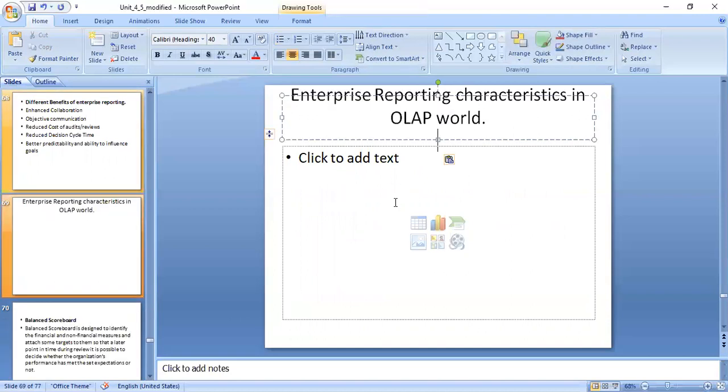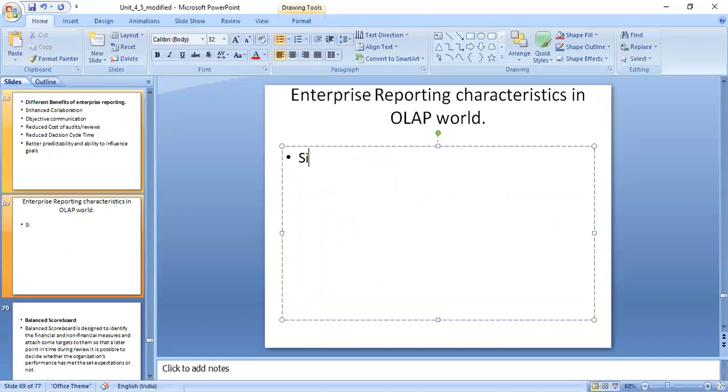Here I can mention the different characteristics, the first being single version of truth. Can anyone tell me what a single version of truth is? I had given the example of the Wipro interview. Everyone is telling the same answer. So that is what is called single version of truth. And then after that, role-based delivery.